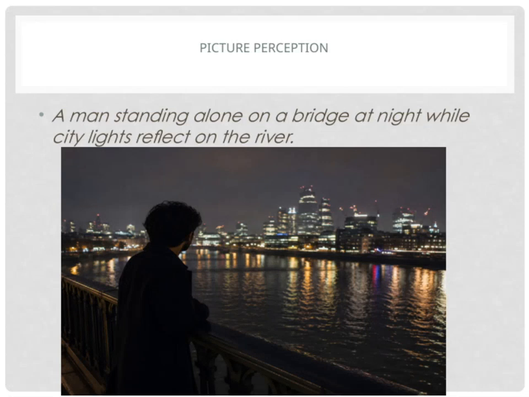Imagine a man standing alone on a bridge at night, with the city lights shimmering beautifully on the river below. This image really captures how we perceive scenes based on context and lighting. When we look at pictures like this, our brains are doing a lot of work to interpret what we see, focusing on the details, the mood, and the story behind the image. It's important to recognize that perception isn't just about raw visual data. It's about how our minds fill in gaps and interpret what's in front of us.